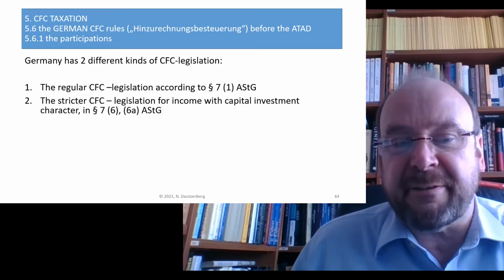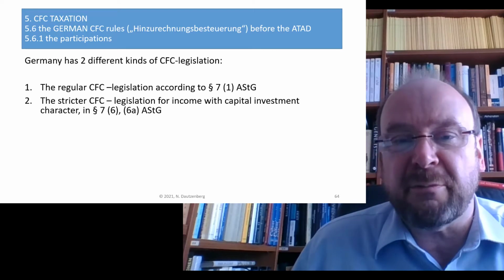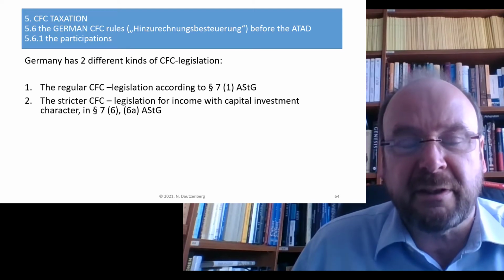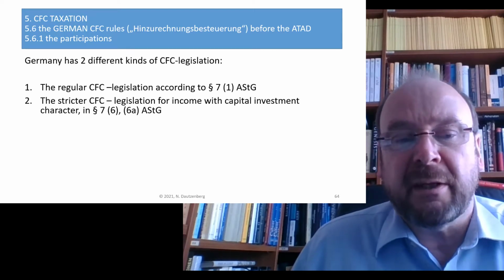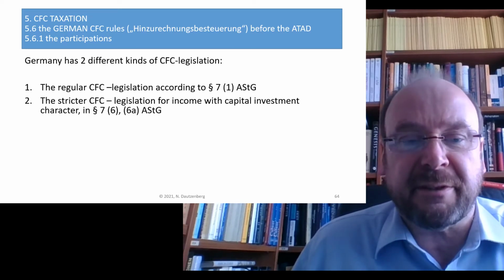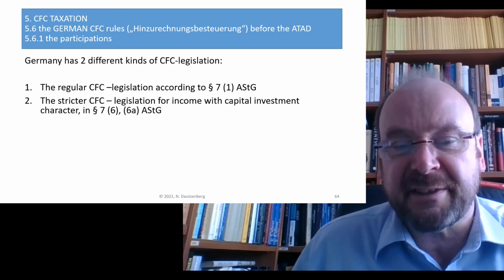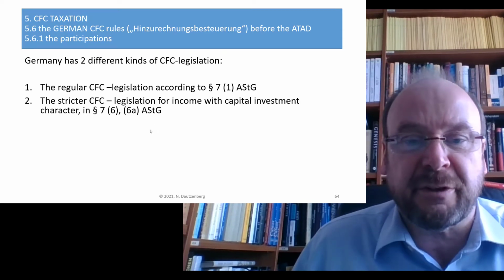The stricter CFC legislation refers only to income from capital investment in a low tax company, and under which circumstances that applies is regulated in paragraph 7 section 6 and 6a of the present version of the ASTG.